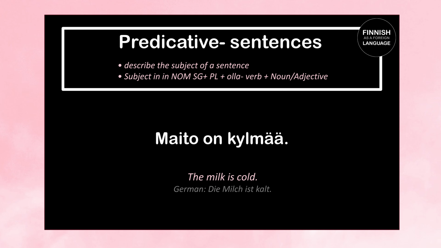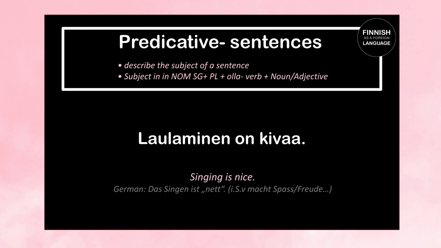Next one. Maito on kylmää means the milk is cold. So maito means milk and kylmää means cold. Here we use the partitive singular because our subject is uncountable. Here, by the way, it's important to mention, in a predicative sentence, the subject has to stand in the nominative case, which is why maito doesn't change. Let's have some more examples.